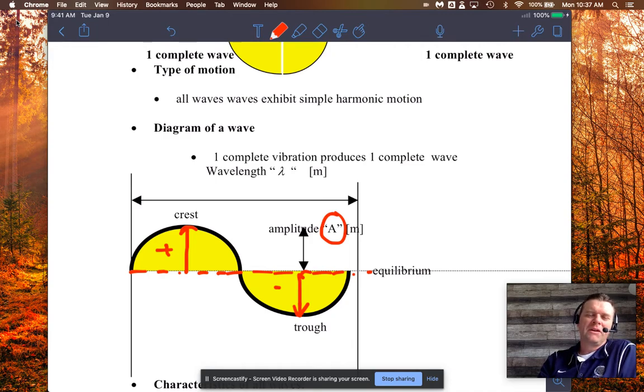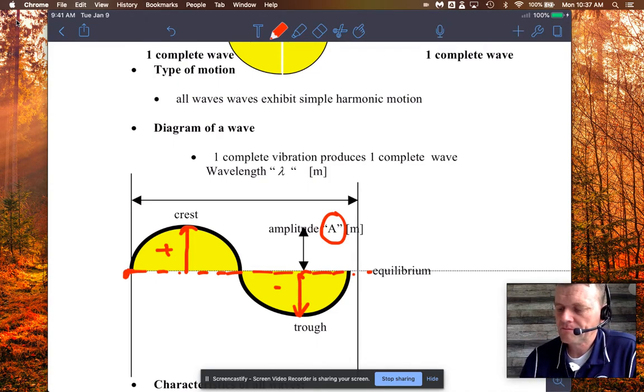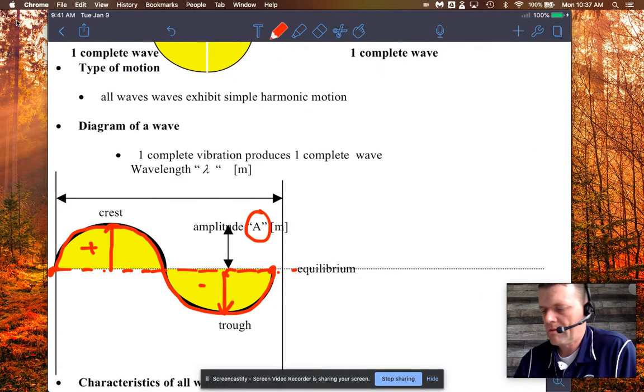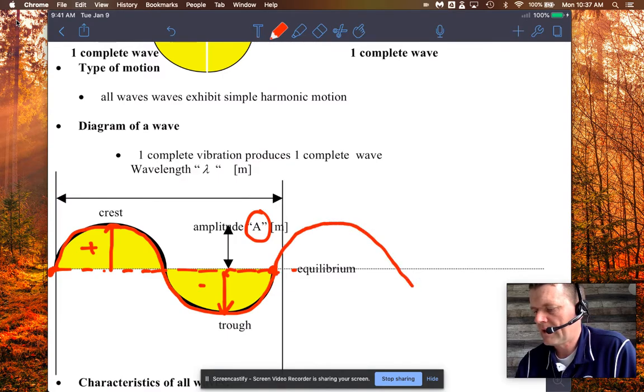And yes, the new big term that you're going to get used to is the length of the wave. Now, the wavelength is from a point in the wave, and then you follow the wave until you get back to that same point where the wave is about to repeat itself. Okay, so if I make a little space here, you can add this if you want, but we could draw another wave, something like this.